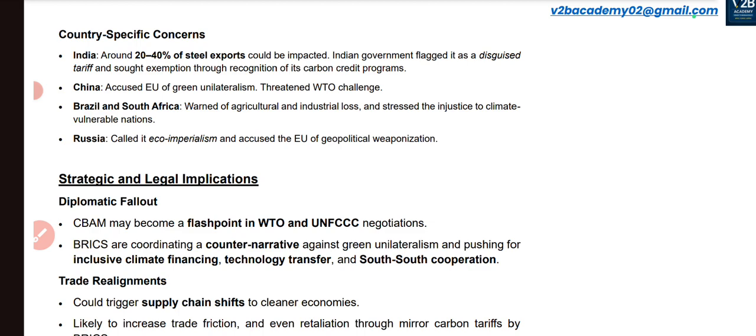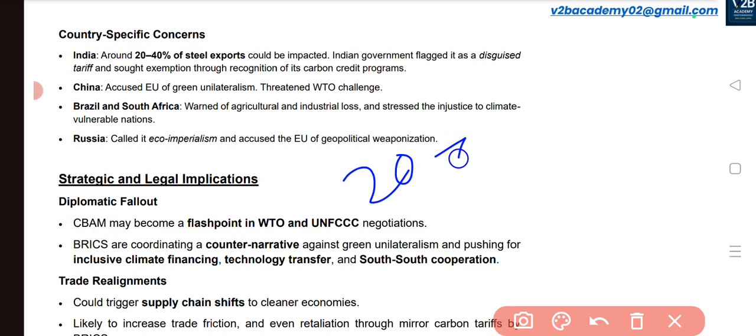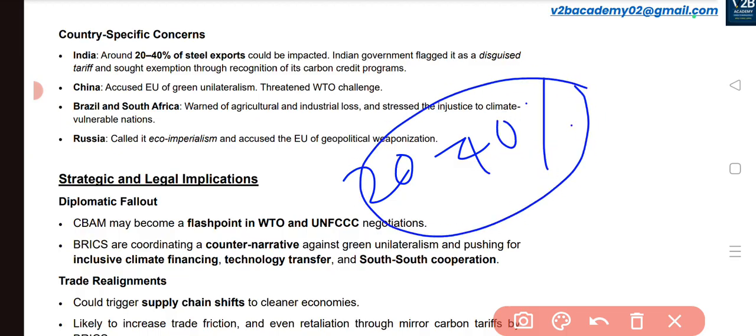Okay, so what are the country specific concerns then? For example, if you take India, around 20 to 40% of the steel exports can be impacted if the CBAM is imposed. That is the concern that India is showing. The Indian government is flagging that this is a disguised tariff, so definitely it needs to be excluded and re-looked at. We need to come up with consensus oriented decision making, which is something India is arguing.